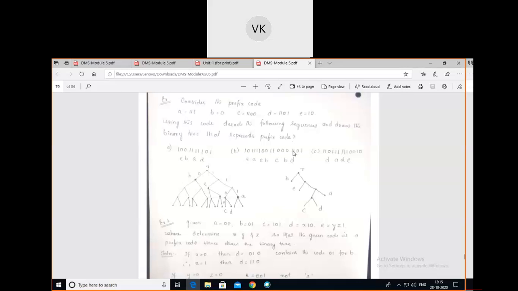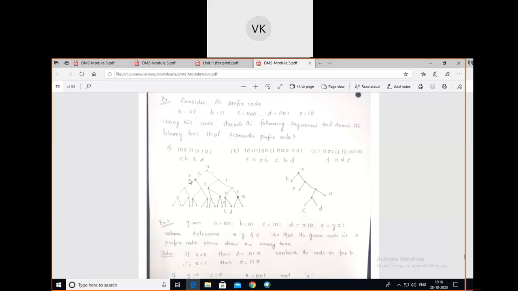Here you see double one for D. No, for D I have 1101. For D I have 1101. Okay, for this one, starting with the root node, one is there. Double one means first one, second one. Again 0 is here. Where should I move? To the left node. After 0 I have 1. After 0 I have 1 means to the right node. Yes, here is D. I have to write D here.